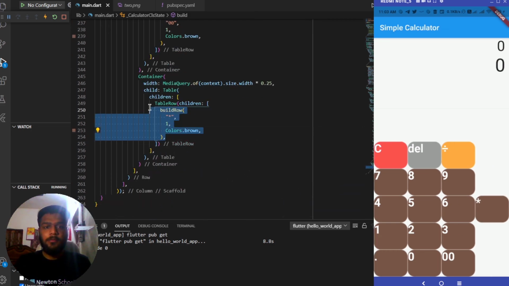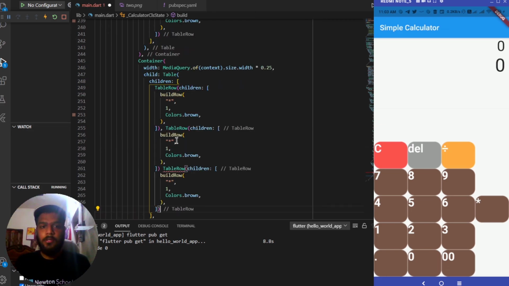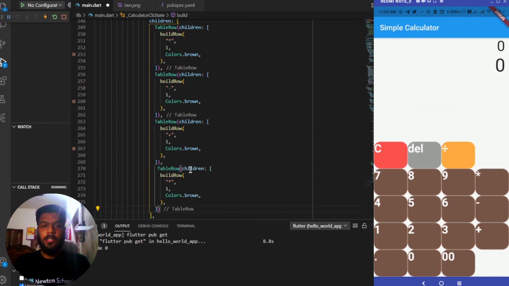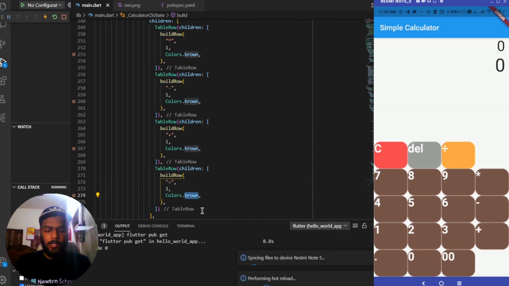Now copying it again, let me copy the complete table row and paste it 2 more times. The first one will be displaying a minus character with the size being 1 and color being brown. The third one will be displaying an addition character with the size being 1 and color being brown. And at last we'll have another table row, pasting it again, and here we'll have the size as 2, the string to be displayed as equals to, and the color will be color dot red.